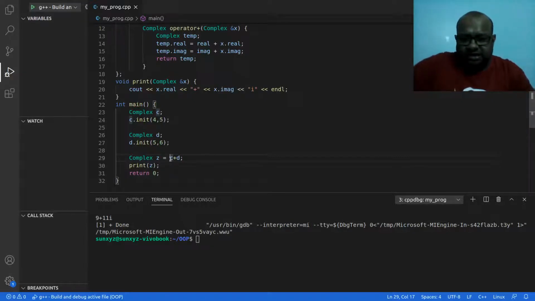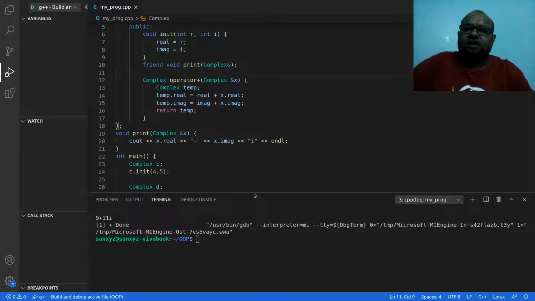C is the one that calls the method, D is the one that is passed as parameter. The two of them are added, and an object is returned. We assign Z to that object. Okay, so that is what we do.